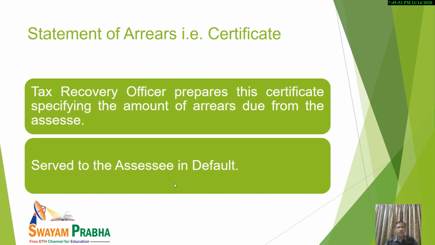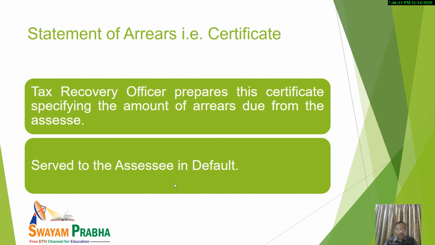In common language, it is known as a certificate. In this statement of arrears, the amount of arrears due from the assessee will be specified in detail. So it should be kept in mind.